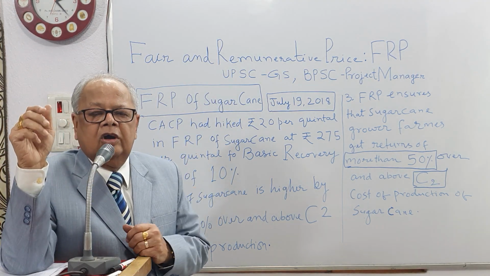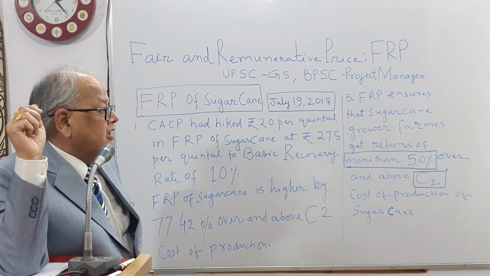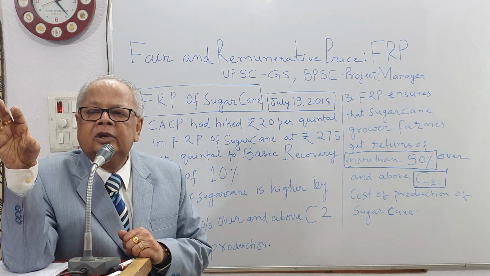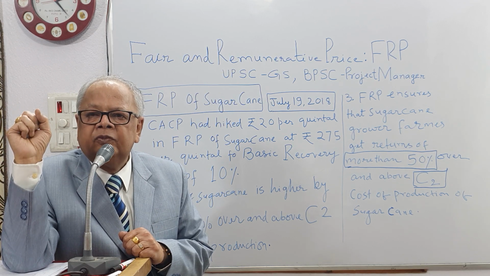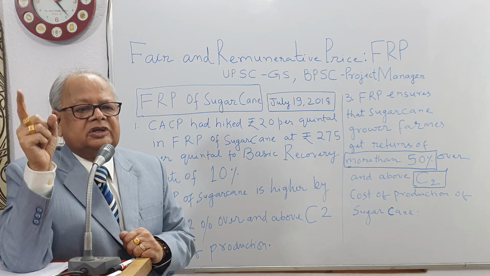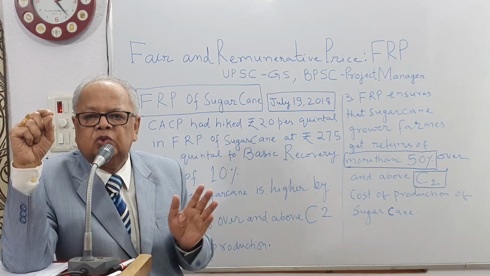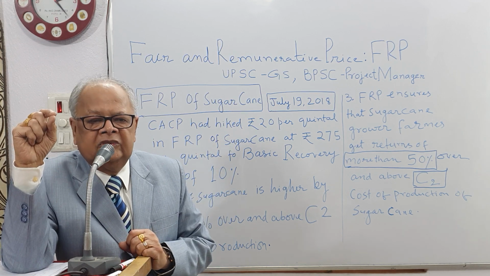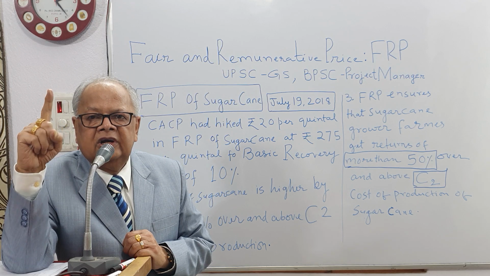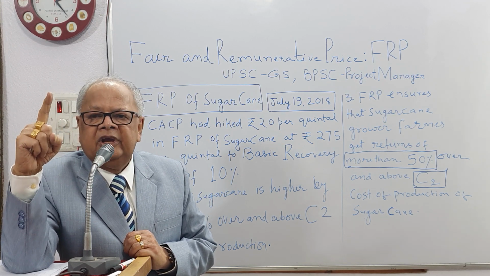There is a hike of 20 rupees per quintal, and the rate is fixed at 275 rupees per quintal. This 275 per quintal is determined by the 8 factors which I have discussed earlier, that there are 8 factors which govern the determination of FRP in sugarcane.